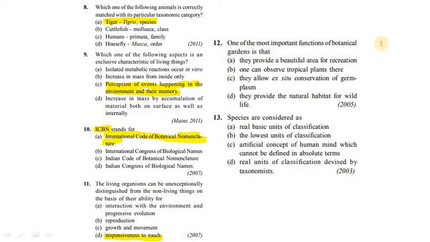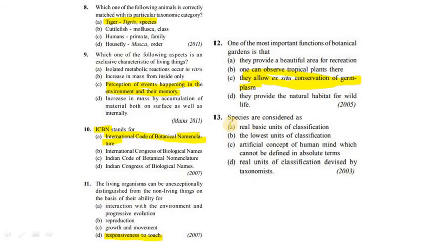Let's move to the 12th question. One of the most important functions of botanical gardens is that option A, they provide a beautiful area for recreation. Option B, one can observe tropical plants there. Option C, they allow extensive conservation of germplasm. Option D, they provide the natural habitat for wildlife. Our answer is option C, they allow extensive conservation of germplasm. Let's move to the next question.